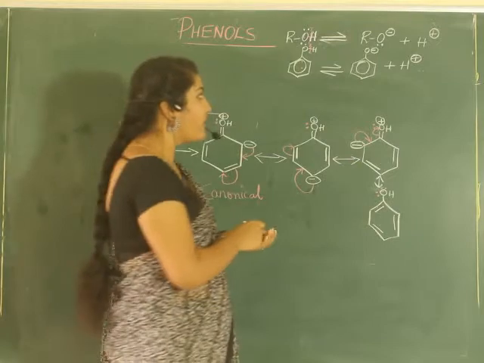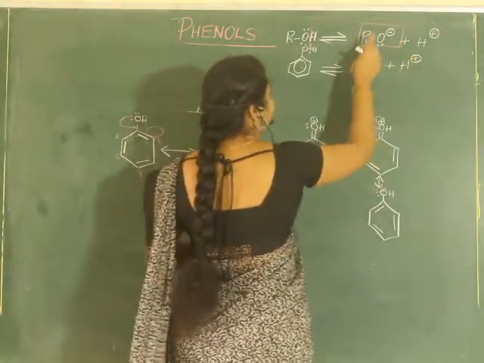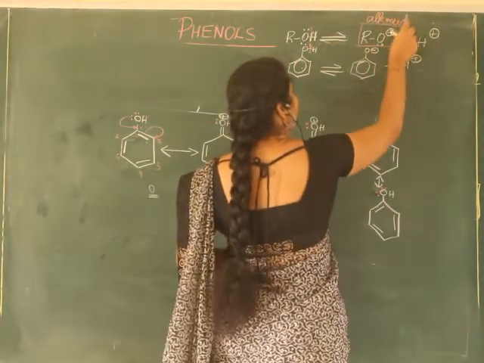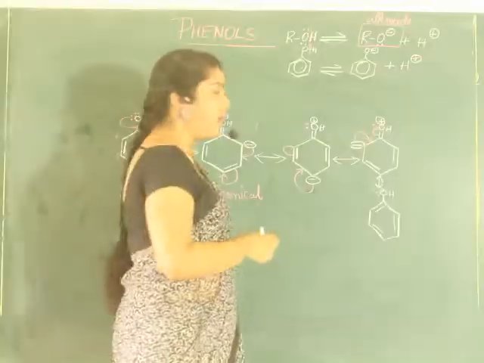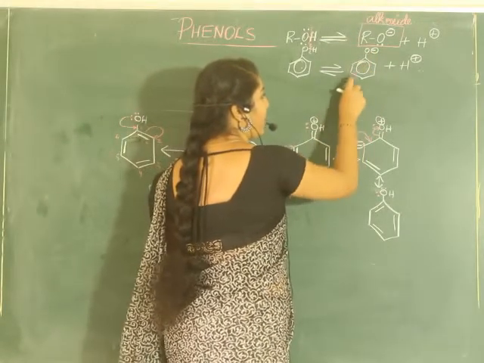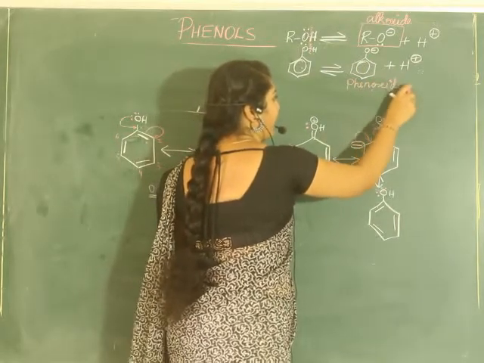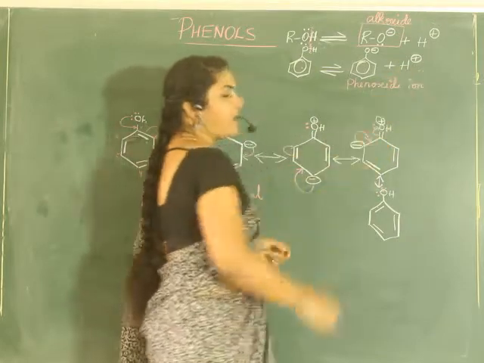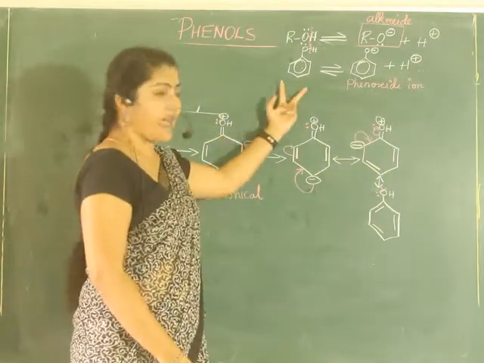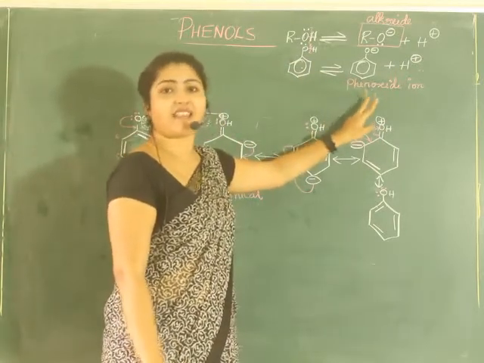Phenols are more acidic. Now what do you call the ion RO minus? It's called alkoxide ion. The phenolic ring, that is benzene ring with O minus, is called phenoxide ion. There is one more concept: the acids whose conjugate bases are stable.